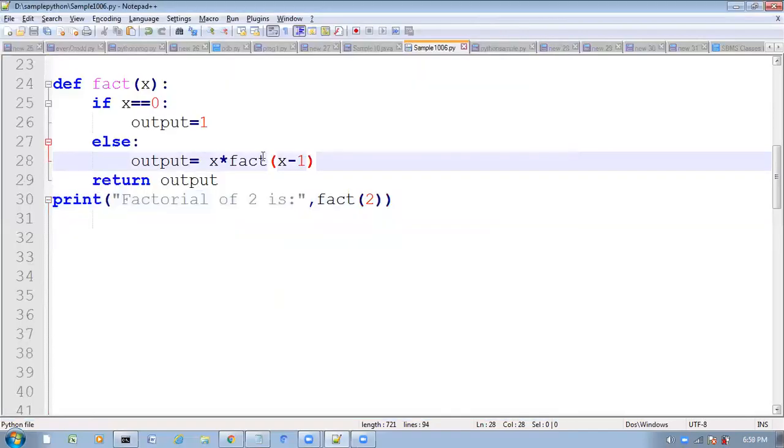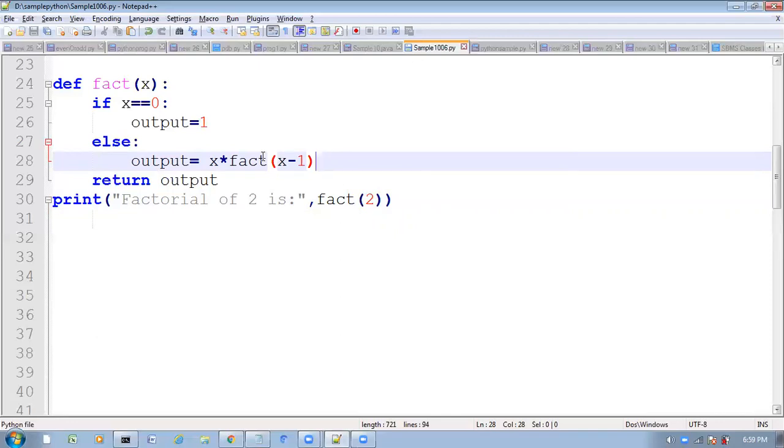So like this, we can write a recursive function. What is a recursive function? A function that calls itself again and again. Such type of functions are called recursive functions. The factorial program is the best example for recursive functions.